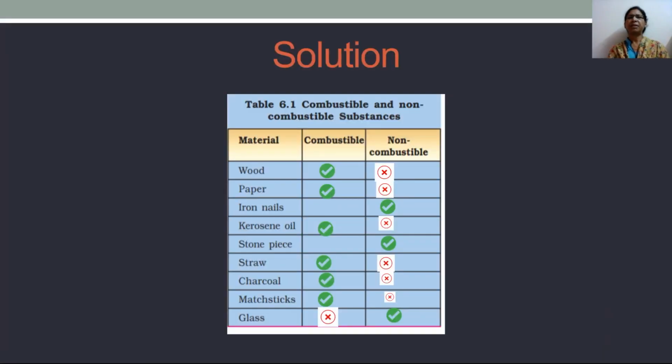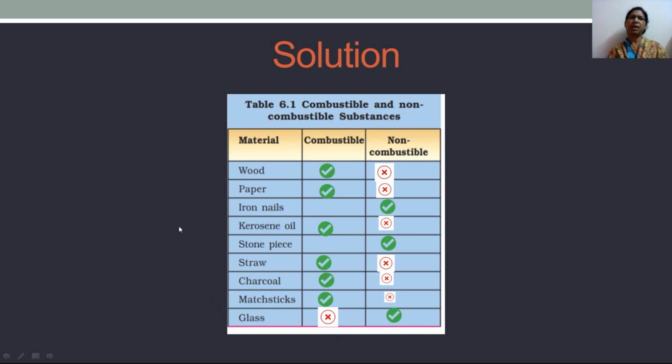Now, here is the observation table for the activity. After doing the activity, we come to the conclusion that wood is a combustible substance. Paper is a combustible substance. Iron nails are non-combustible substances. Kerosene oil is a combustible substance. Stone piece is a non-combustible substance. Straw is a combustible substance. Charcoal is a combustible substance. Matchstick is a combustible substance. And finally glass is a non-combustible substance.